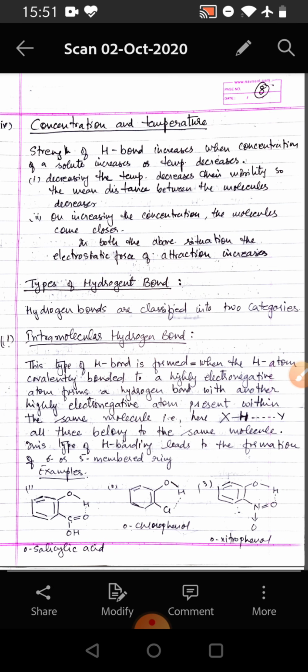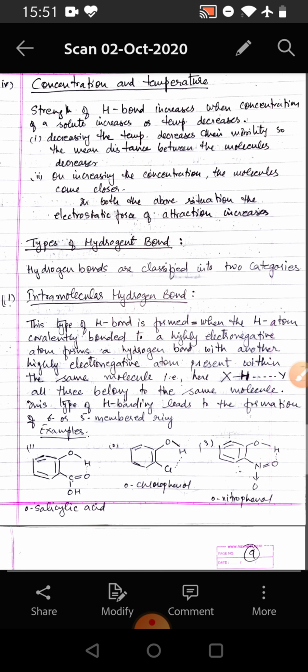The strength of the hydrogen bond increases when the concentration of a solute increases or the temperature decreases. Decreasing the temperature decreases the mobility, so the mean distance between the molecules decreases. On increasing the concentration, the molecules come closer. In both situations, the electrostatic force of attraction increases. Now we come to the types of hydrogen bond.